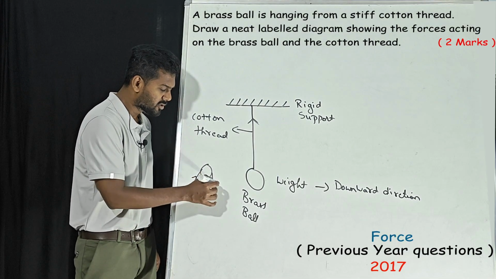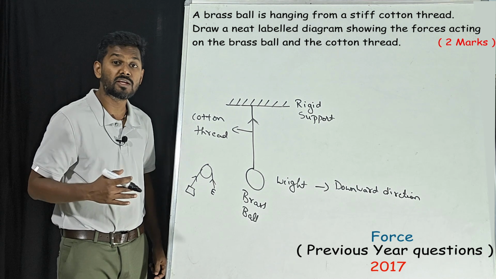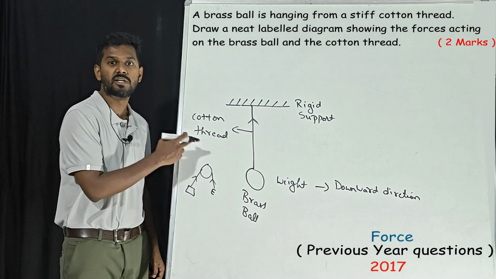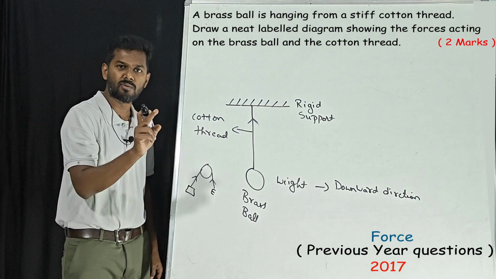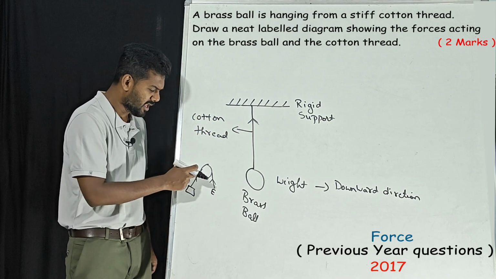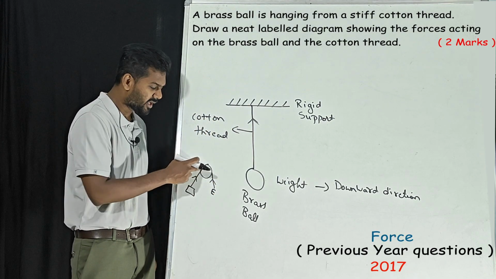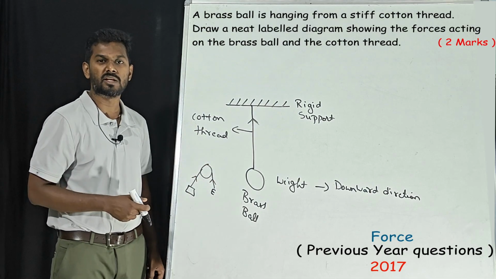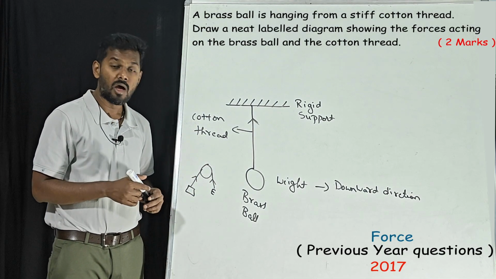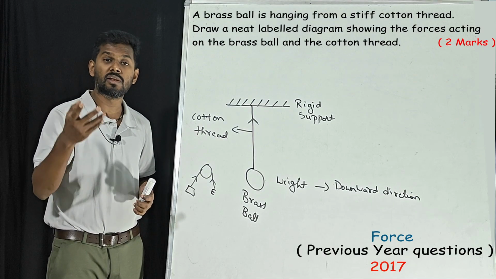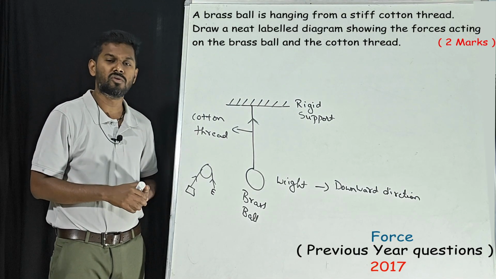Two ropes, right? So two tension will be there, and the tension direction is always towards the rigid support. So here how many ropes can we see? One rope, so that's why only one tension. Here the same rope is connected from load to effort, even though we can see two ropes, right? That means two tension will be there. So in block and tackle system, if we have around four pulleys, we will see five tension, correct? So in this way you need to understand.